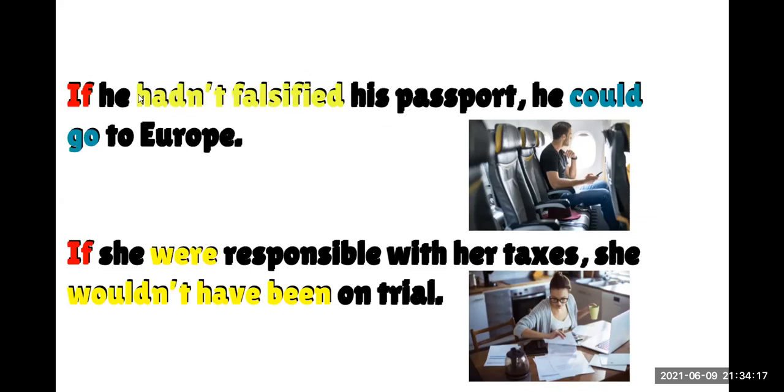Como pueden ver, es una acción en el pasado que él hizo que afecta el presente. ¿Ok? Entonces esta es una situación imaginaria que estamos imaginando que lo que hubiese pasado. ¿Ok? Lo mismo con la segunda oración. Si ella fuese más responsable con sus impuestos, entonces esta es una acción en el presente. Si ella fuese en el presente más responsable, o si ella fuese siempre más responsable, ella no hubiese estado en un juicio.